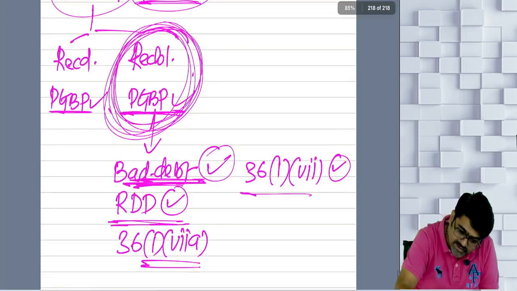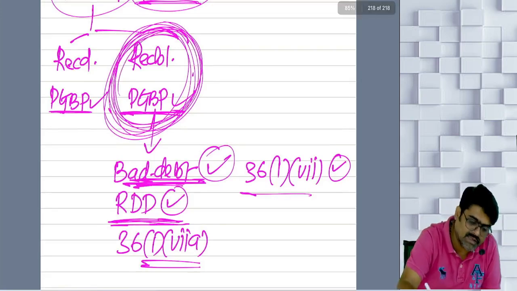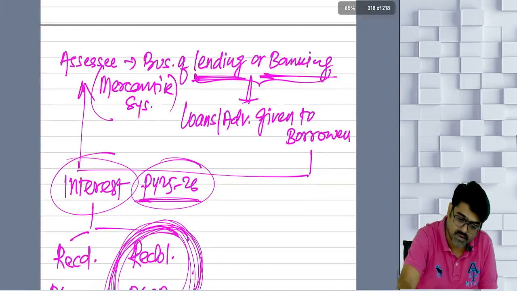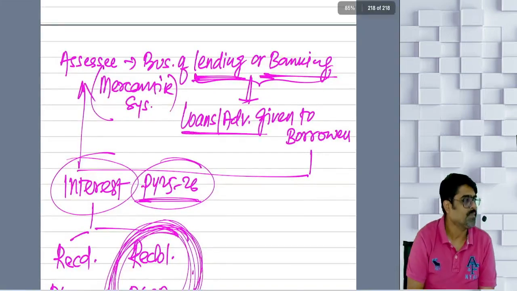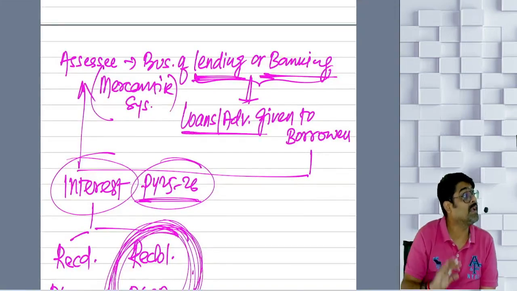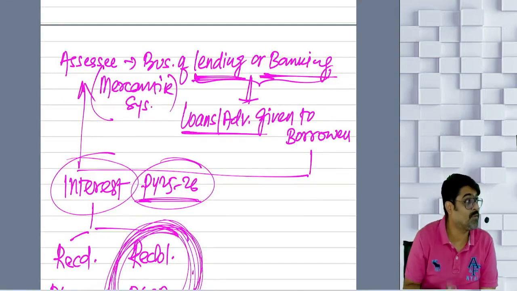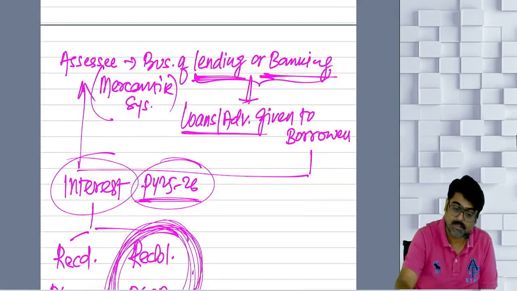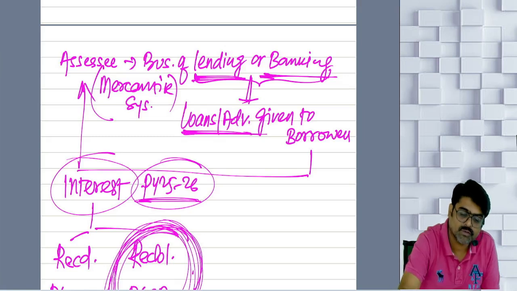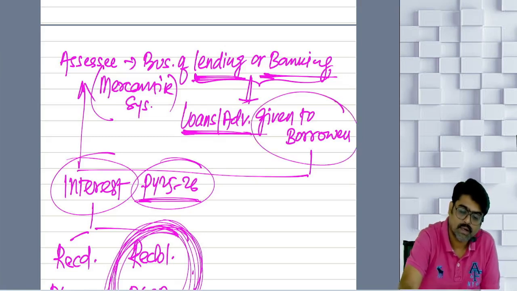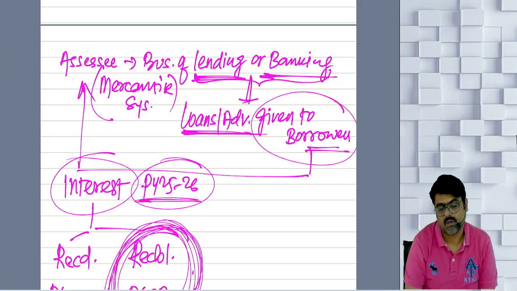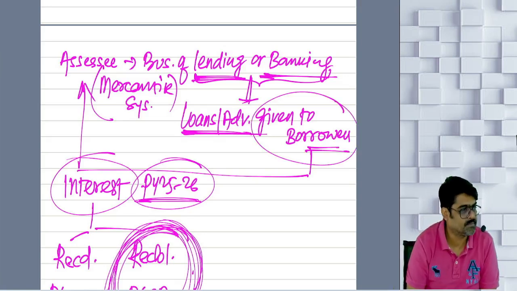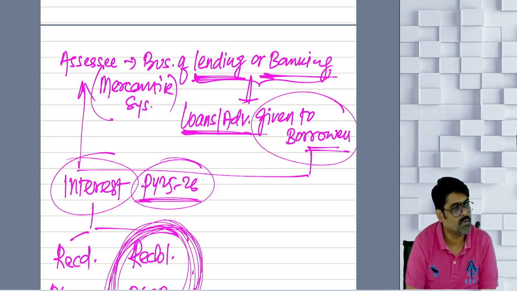This RDD is not created only for this income. RDD is created for this loan or advance becoming non-performing, NPA, for some time. Now see what happens. The loans or advances which are given to the borrower, and some borrower becomes Mr. Vijay Mallya. You know who is Mr. Vijay Mallya?